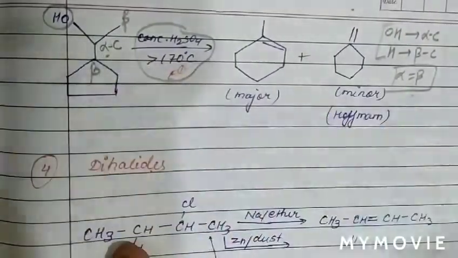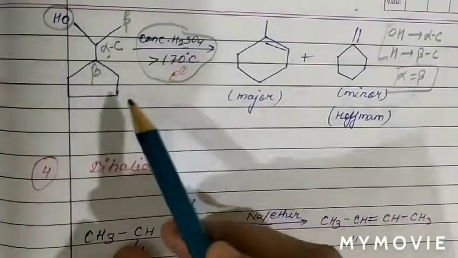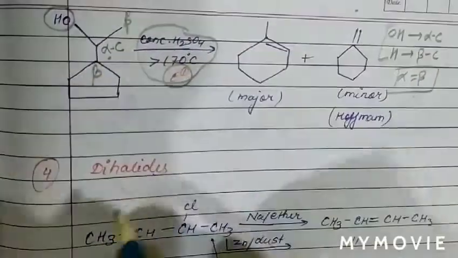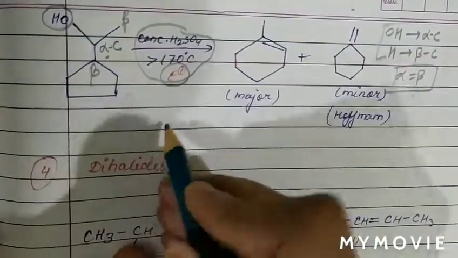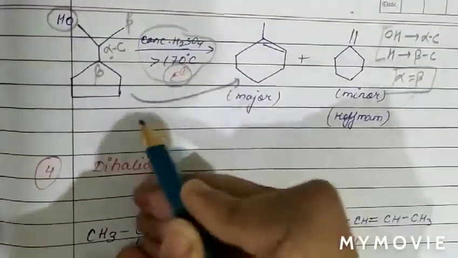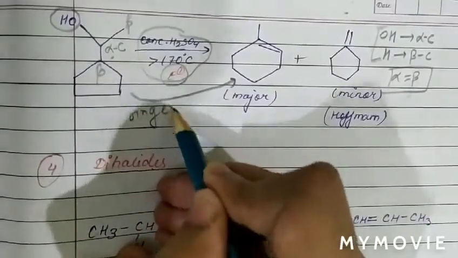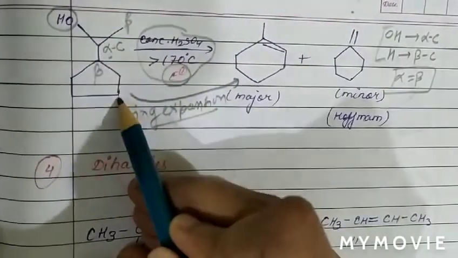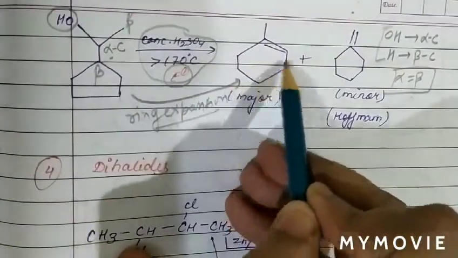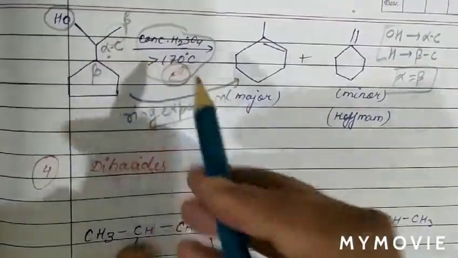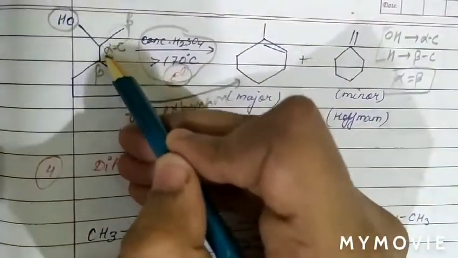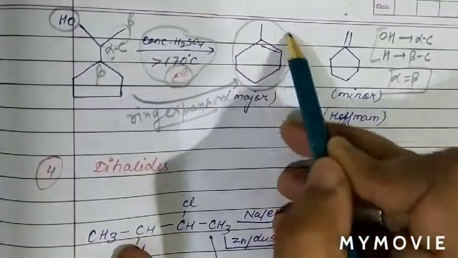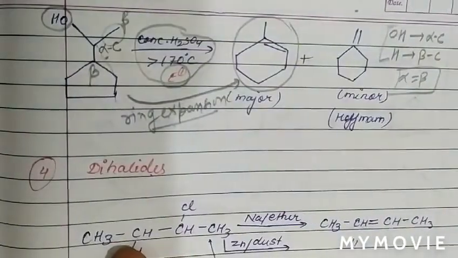So basically in this reaction the mechanism is the E1 mechanism, so there is a chance of ring expansion. The major product is obtained after ring expansion. On ring expansion, the 5-member ring will change into a 6-member ring. This part we can see will be included in the ring, then the alkene is formed. So basically this is a case of ring expansion.